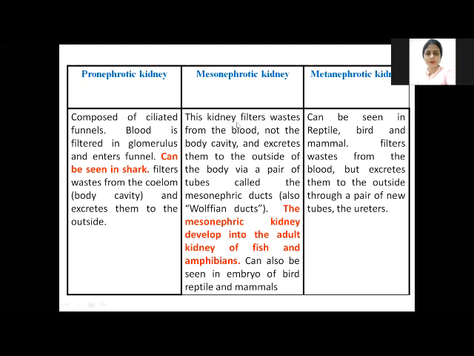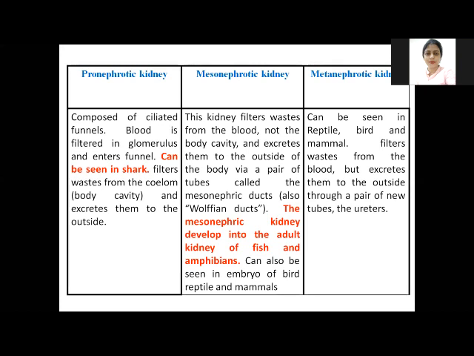Now the second one is the mesonephrotic kidney. Its complexity in structure and function is in between the pronephrotic and metanephrotic. It is more complex than pronephrotic, but simpler than metanephrotic. The difference from pronephrotic is that the mesonephrotic kidney filters the waste from the blood, not from the body cavity.